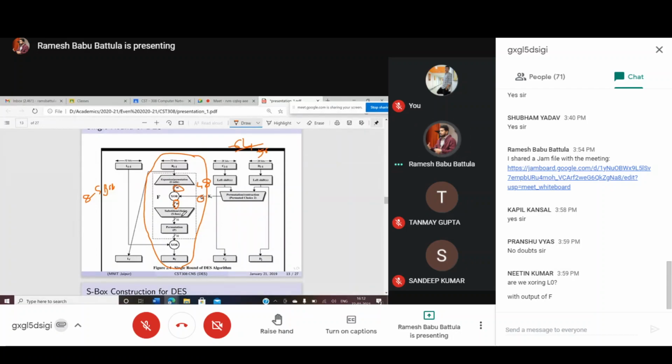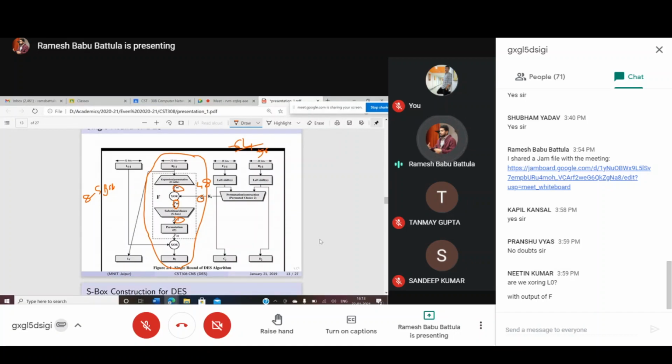Now assume, what is the output of this S box operation? 32 bits. Why? Because 8 S boxes are there, each producing a 4-bit output, and 4 into 8 is 32 bits. That's why you are able to generate 32 bits.